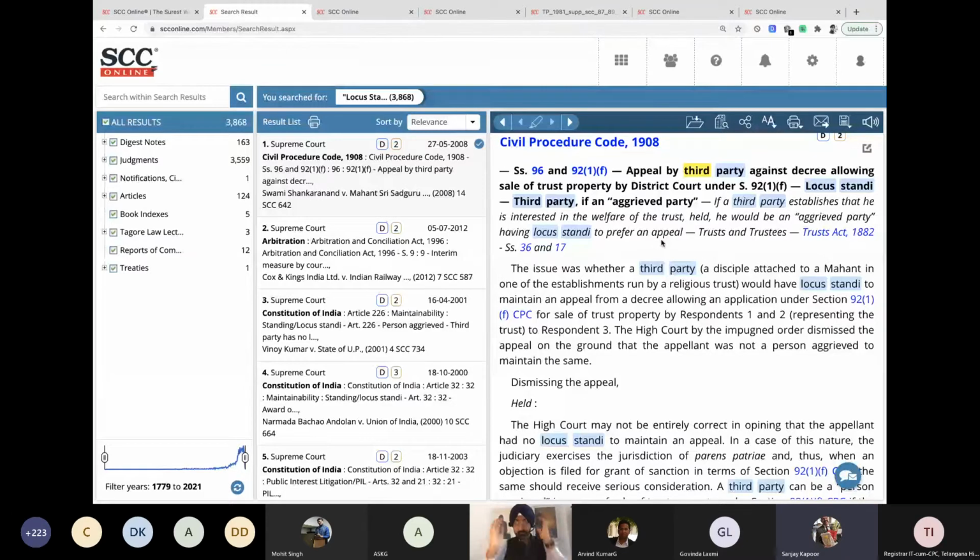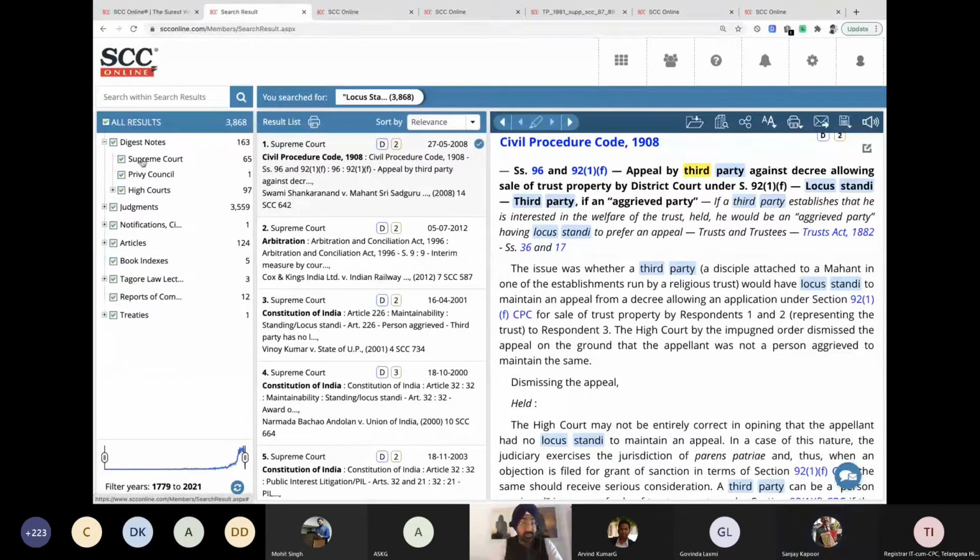Okay, we still have 163 digest notes. You can simply focus on Supreme Court. I can say only Supreme Court head notes. Show me only Supreme Court head notes, which is from 163 to approximately 100 gone. So if I click on the only feature, it will help you focus on what you want.